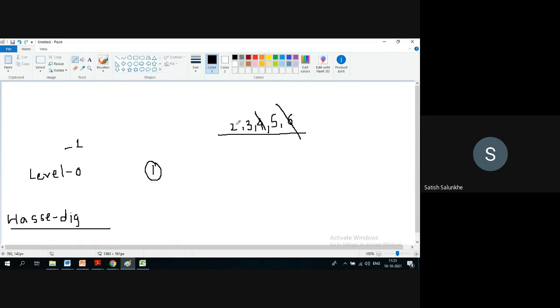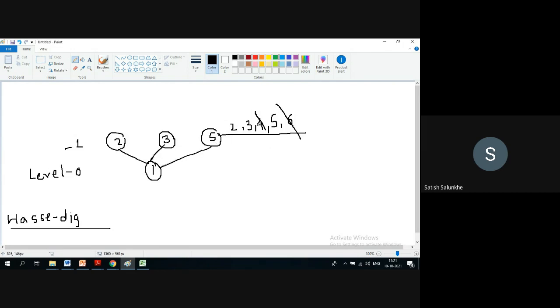Is 3 related to 2? No. Is 5 related to 3? No. Is 2 related to 3? No. Is 2 related to 5? No. Incomparable elements. We want incomparable elements. So now these are the right candidates to come for the level 2, that is 2, 3, and 5. Okay. And then we have this relation like this in the graph.